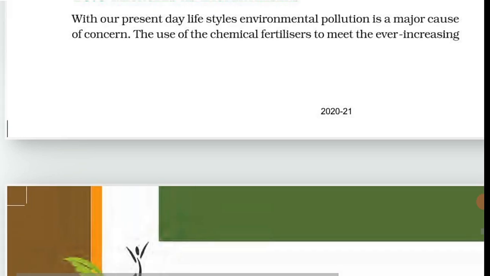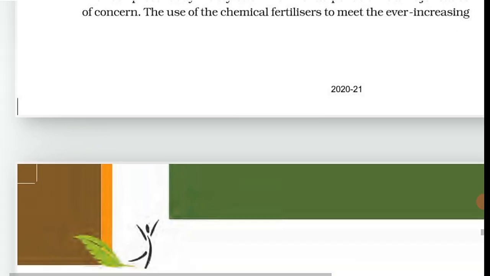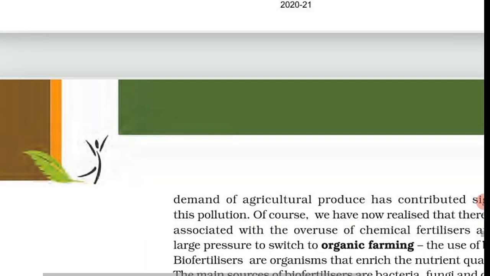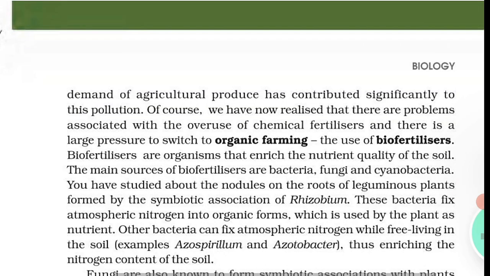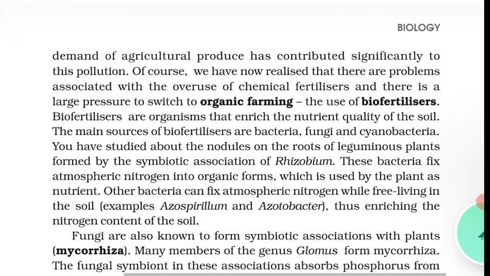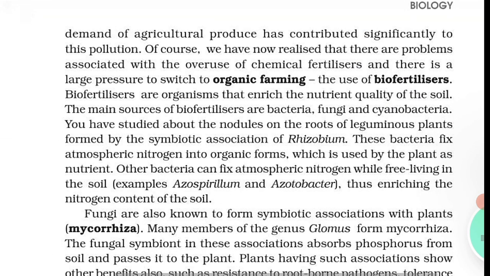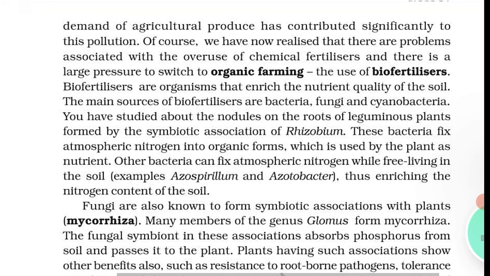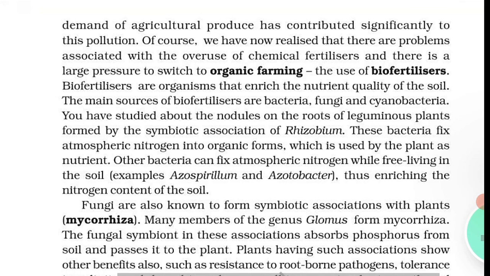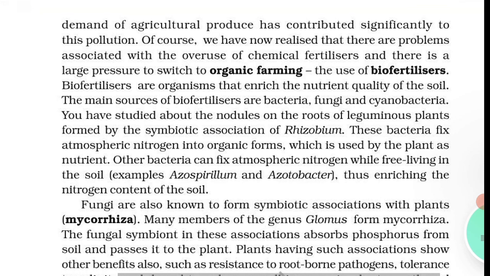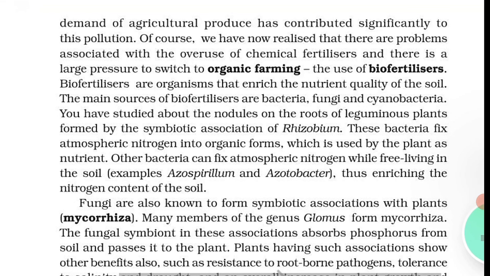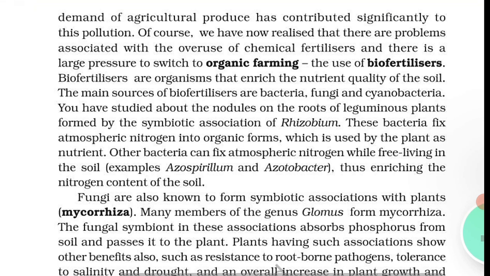Fungi are also known to form symbiotic association with plants, that is mycorrhiza. Many members of the genus Glomus form mycorrhiza.